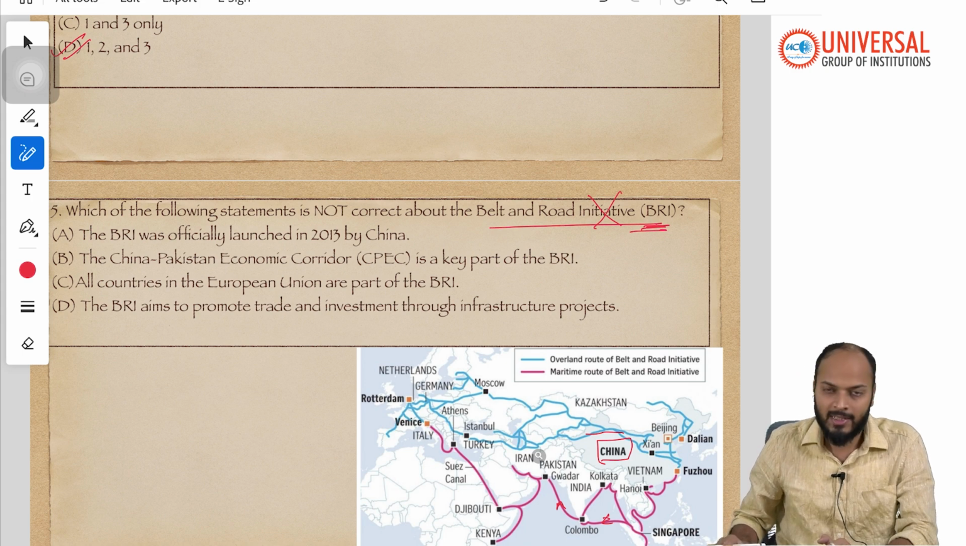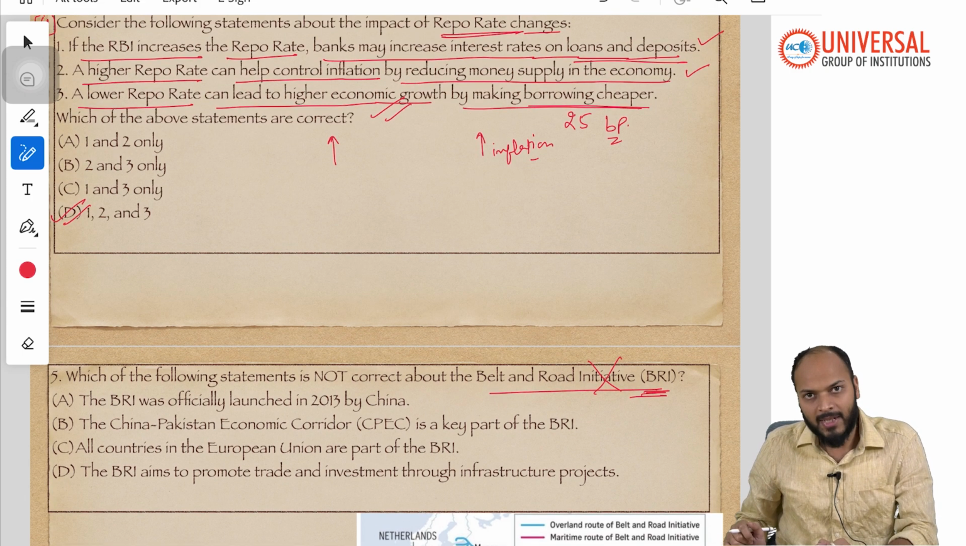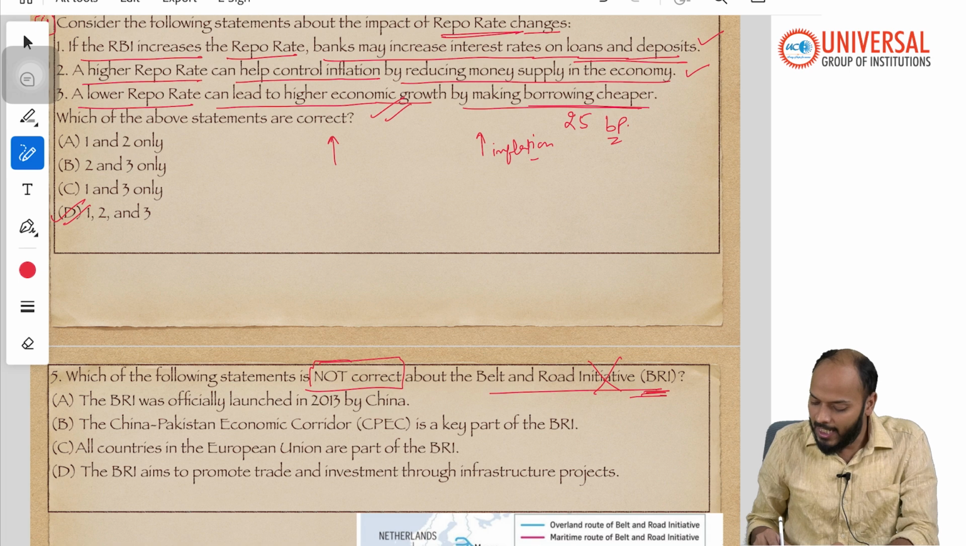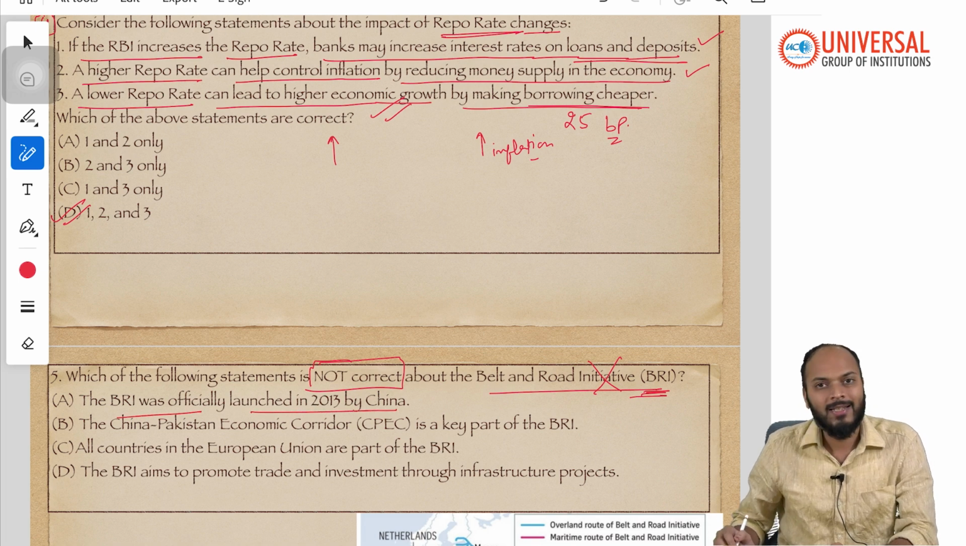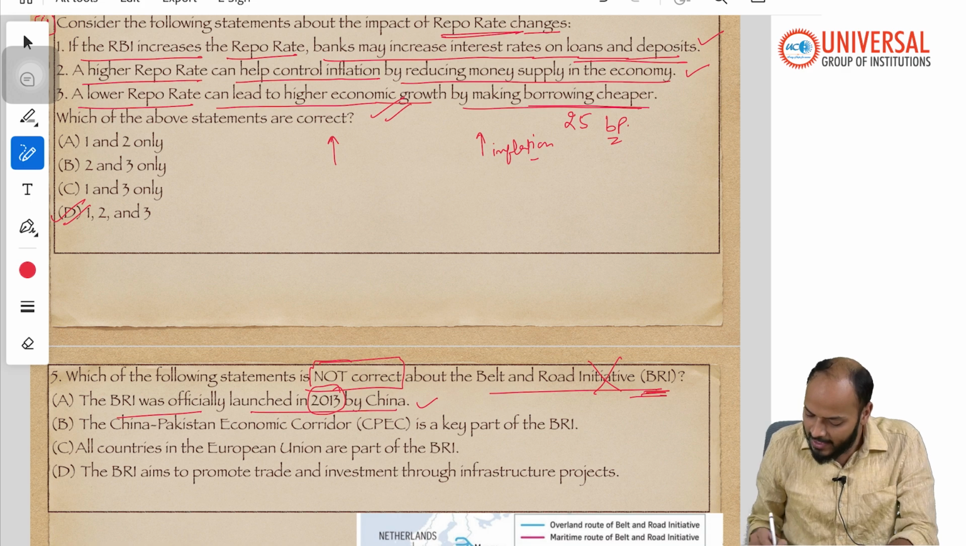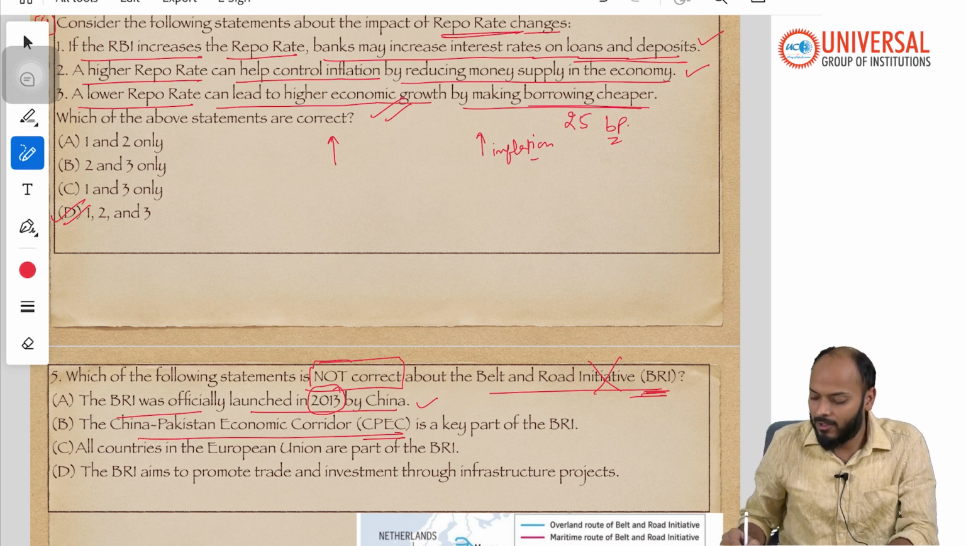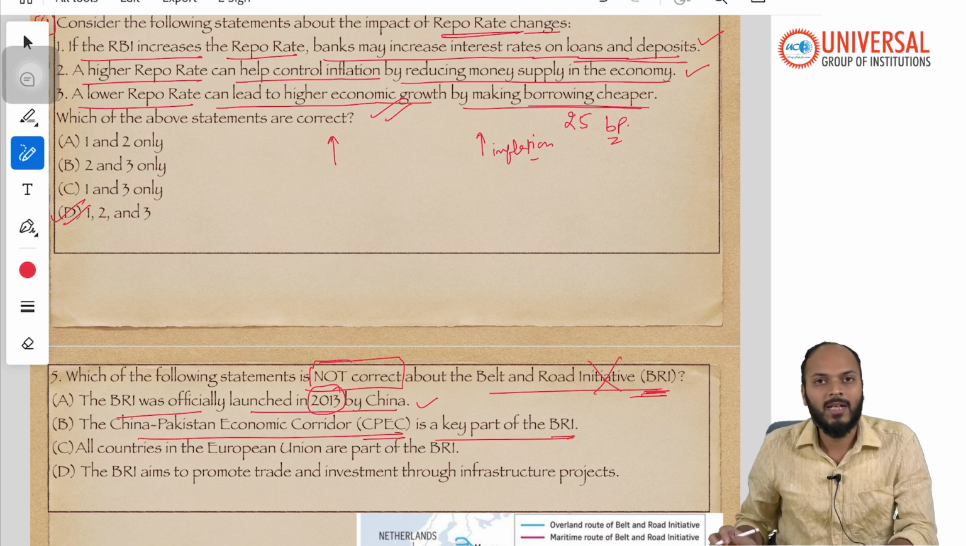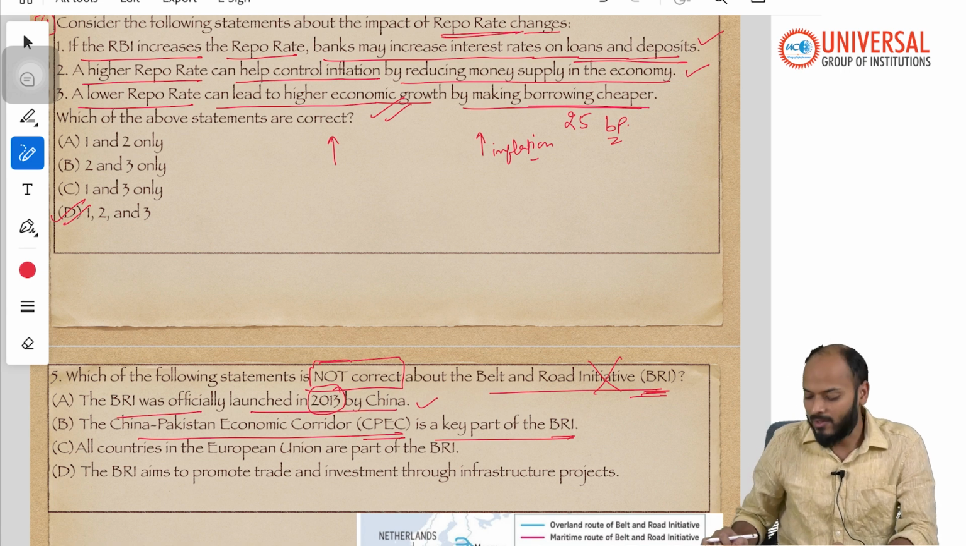So this is BRI. Now we'll see the statements regarding BRI. Statement 1, they are again asking about the incorrect statement, not correct. Statement 1 is the BRI was officially launched in 2013 by China. That statement is correct. It was launched by China, and it was launched in 2013 only by the current president of China, Xi Jinping. Statement 2 says the China-Pakistan Economic Corridor is a key part of BRI. That statement is also absolutely correct.